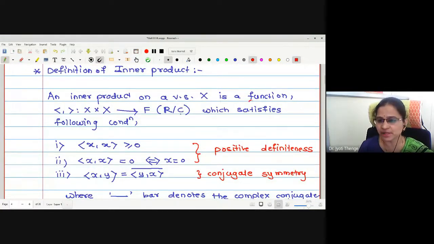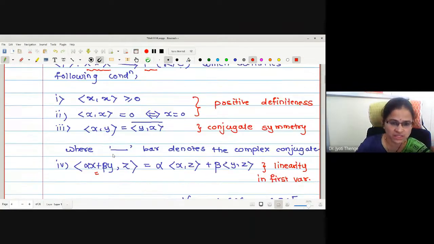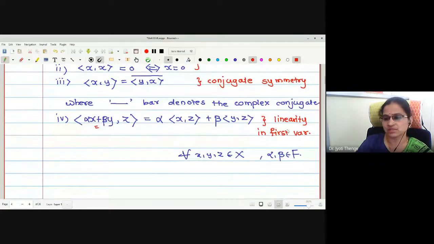Inner product is simply a function defined on Cartesian product to scalar value satisfying certain conditions called properties. First two properties give you positive definiteness. Third property is called conjugate symmetry. Fourth property is called linearity in first variable.